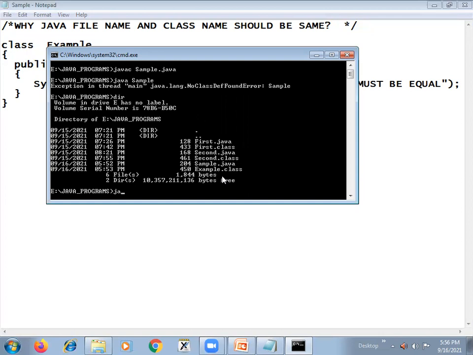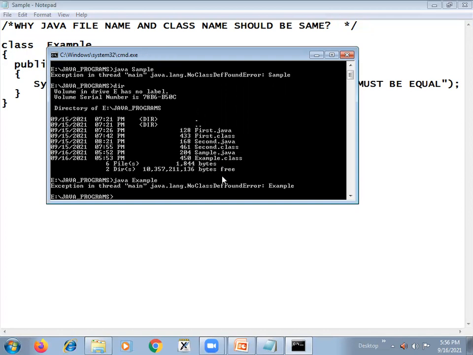Okay, so let us just see, java example. If I type this .class file name, whether it executes or not, again it is creating a problem. It is throwing the same exception, NoClassDefFoundError. Even for this .class file, when you execute and get this error, that indicates that your Java interpreter is unable to find, unable to locate this class.